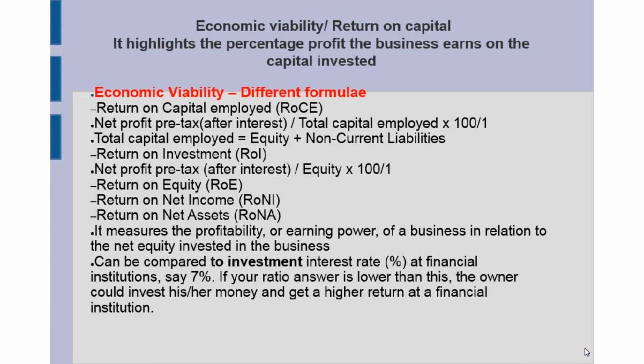And to get the percent, we multiply that by 100 over 1. Another calculation will then be the return on investment, or the ROI, and that will then be the investment of the owner, meaning then the net profit pre-tax after interest divided by the equity, or the owner's equity, and then to get the percent, we multiply by 100 over 1.